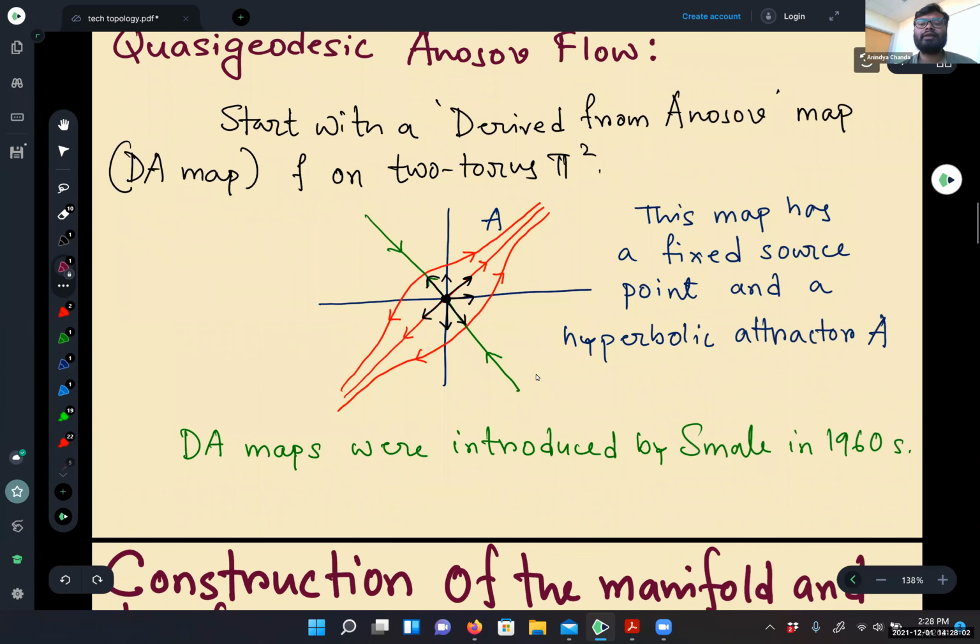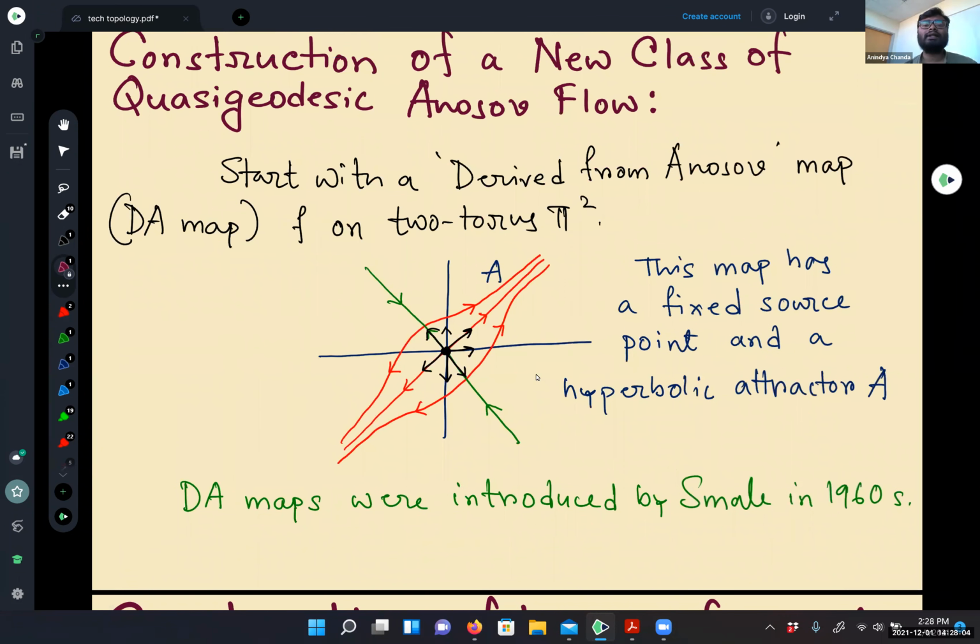So let's review the construction. We start with a derived from Anosov map on the two-torus. This type of map has a fixed source point and a hyperbolic one-dimensional attractor. DA maps were introduced by Smale in the 1960s, and they are really useful in the study of dynamical systems.